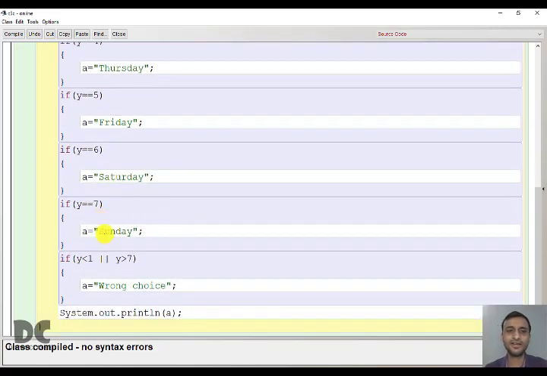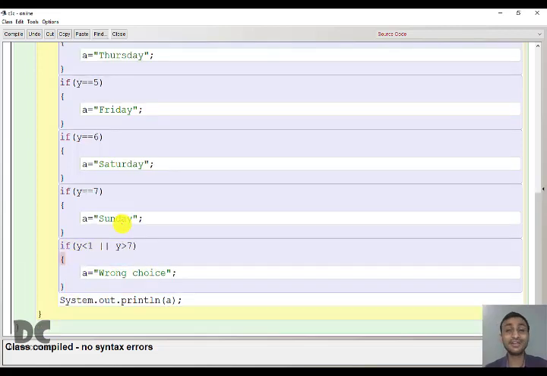Similarly, till 7, we are storing Sunday. We have created another if statement that in case the user inputs something different than 1 to 7, then you will print a wrong choice. So it is always better to improve your program or to write a program which looks more professional. This statement makes the program more professional. If you don't write, that is fine in this case. But if you write, it will be a better program as compared to others.